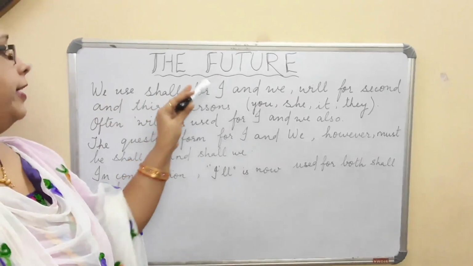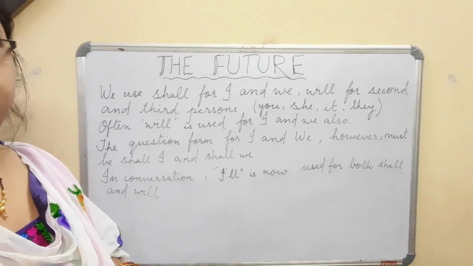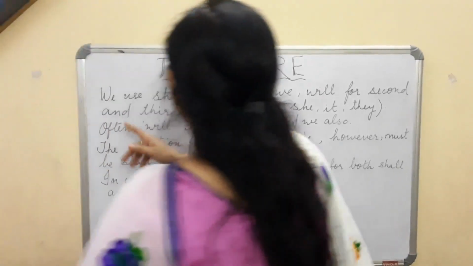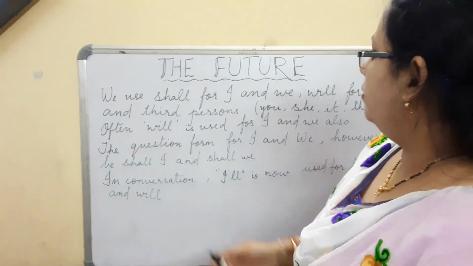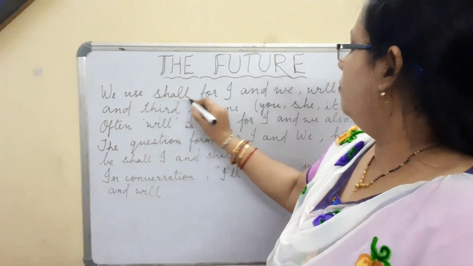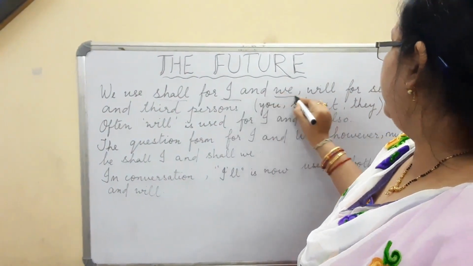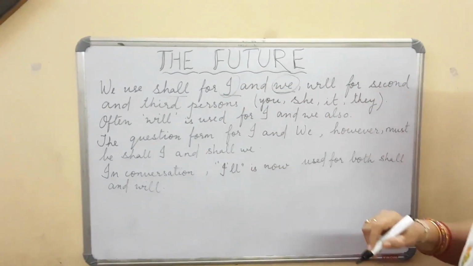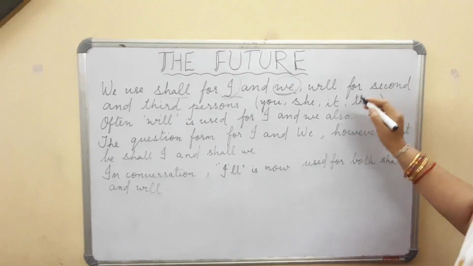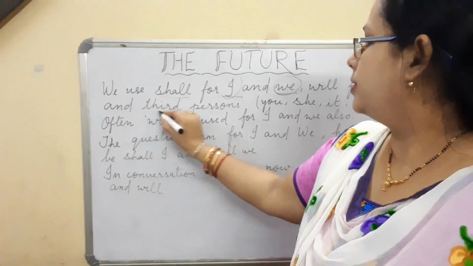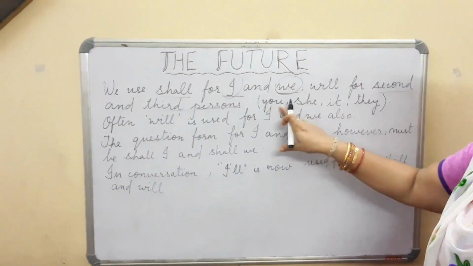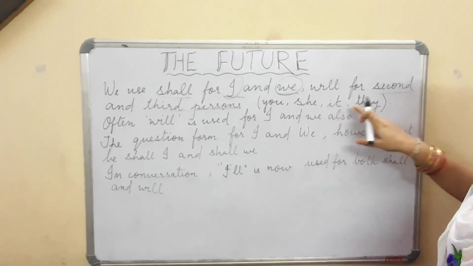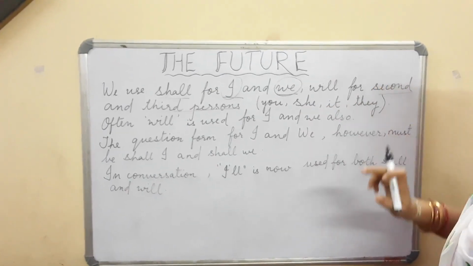Where do we use shall and will? That is a bit confusing. Now you see, we use shall for I. Okay, we use shall for I and we. I'm just putting a round over that. And where do we use will? Will for second and third persons. Now what are second and third persons? You, she, it, they. These are all second and third persons.